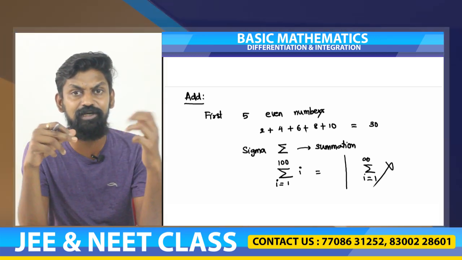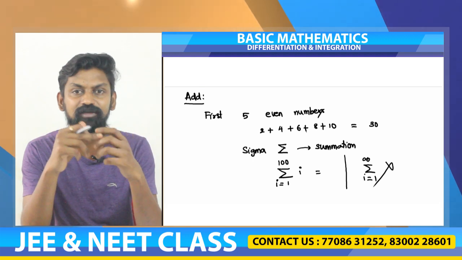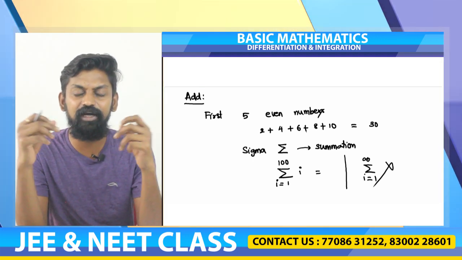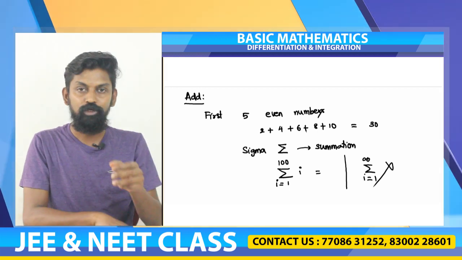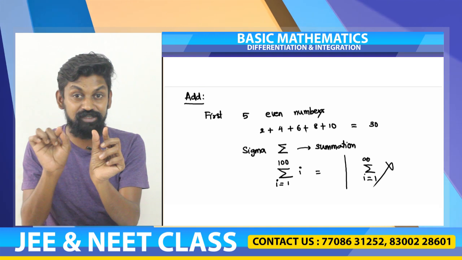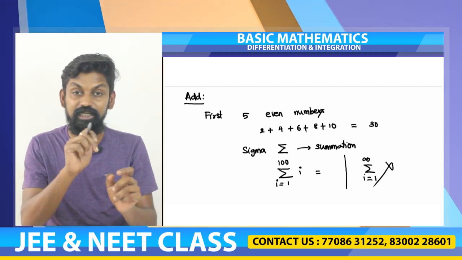What is summation? In our childhood we might have learnt, summation is nothing but counting. We cannot count infinite numbers. That is why summing infinite numbers is not possible. So what you do? You have y dx, you have another y dx, you have another y dx. Since summation is not possible, we cannot use sigma y dx.